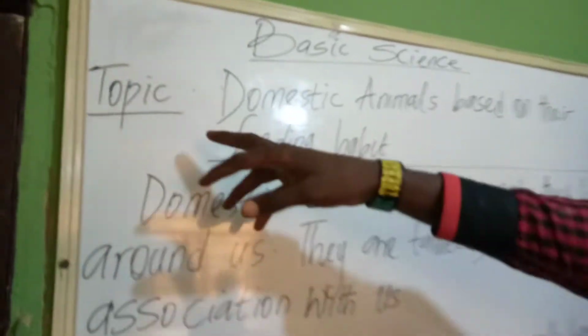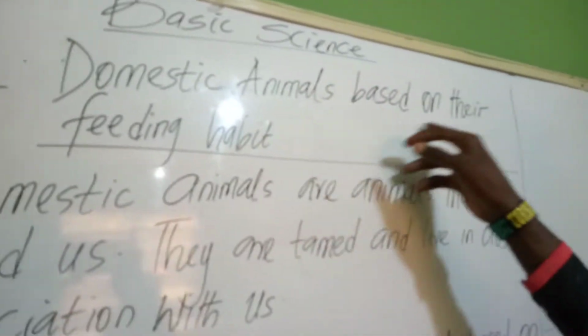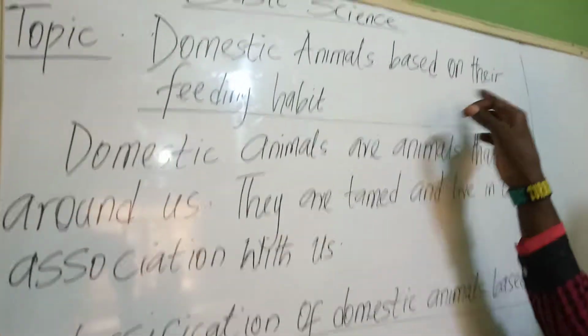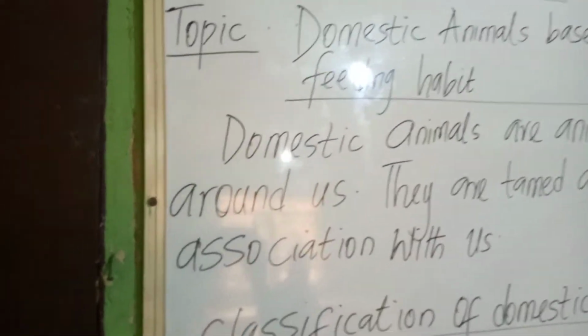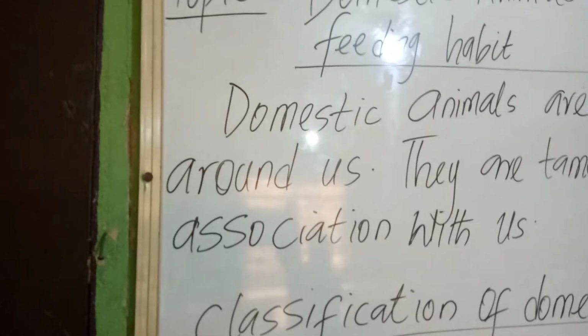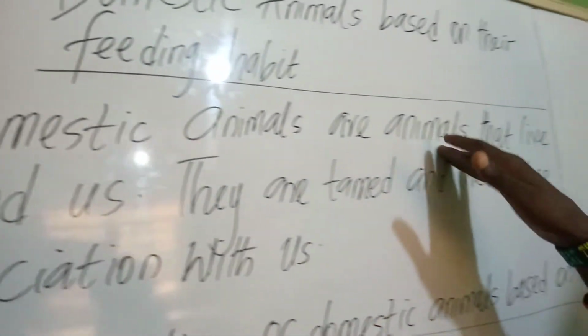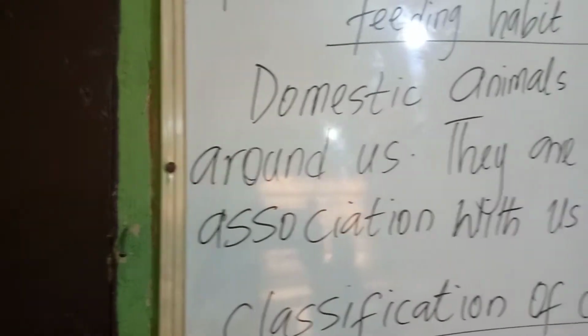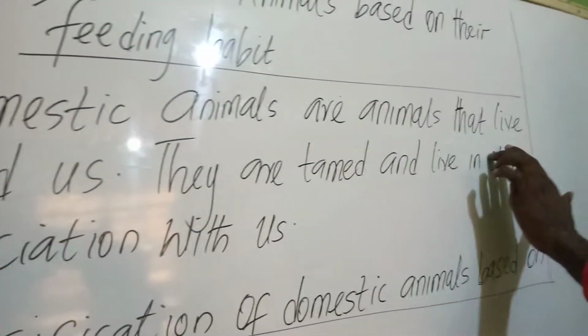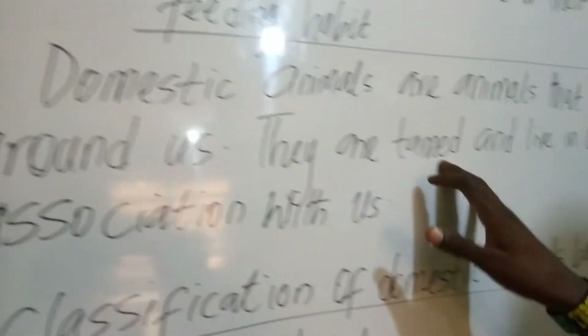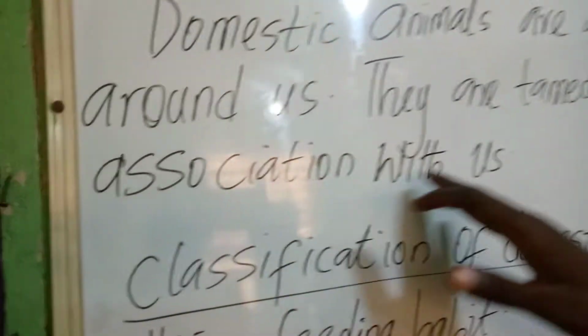This morning I'll be taking you on basic science, and our topic is domestic animals based on their feeding habits. What is a domestic animal, if I may ask? A domestic animal is the opposite of a wild animal. Domestic animals are animals that live around us. They are tamed and live in close association with us.